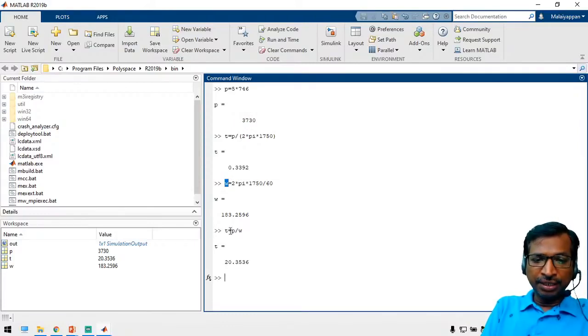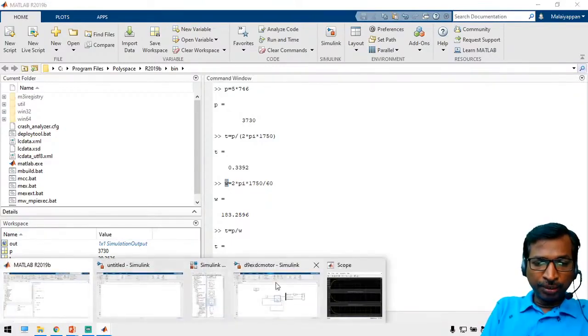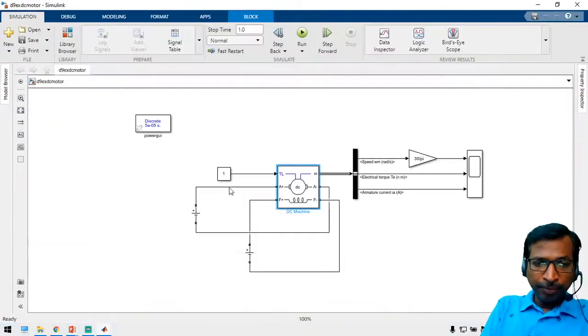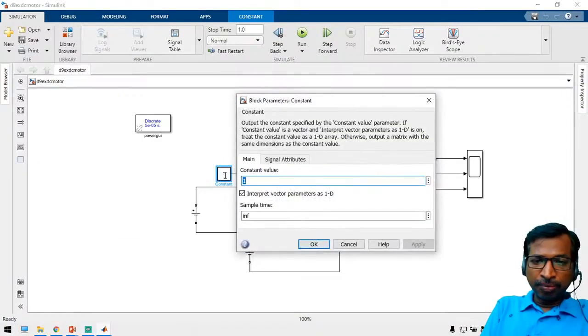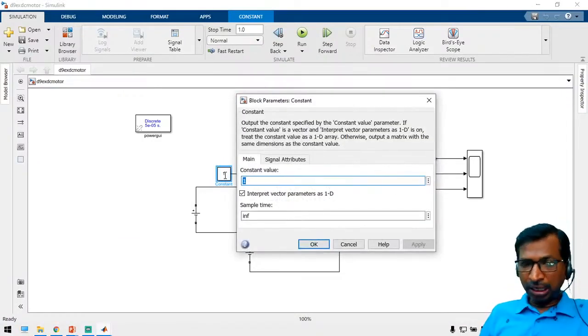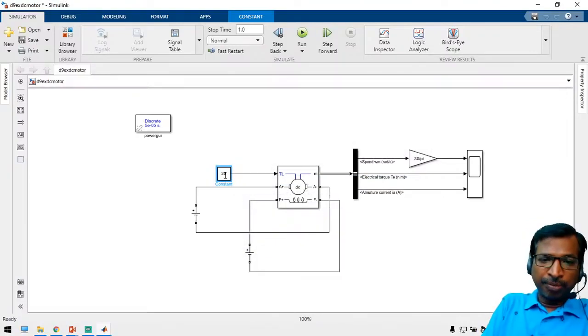So now T is P divided by omega. So the maximum load torque is about 20 Newton meter. So now we have to apply 20 Newton meter. If you apply 20 here, now we have applied a full load torque.